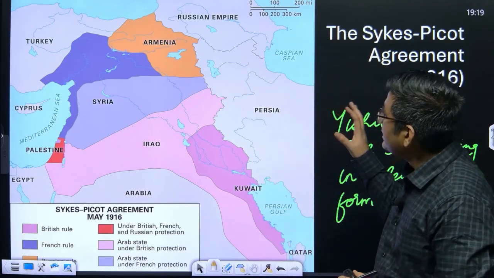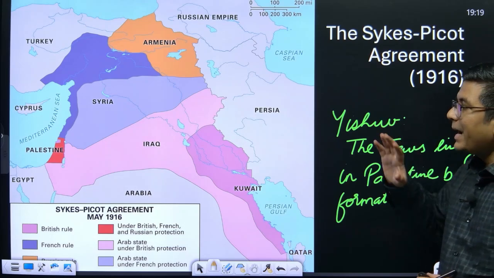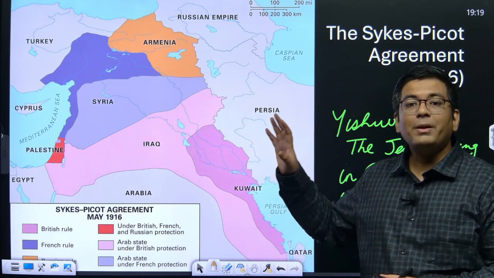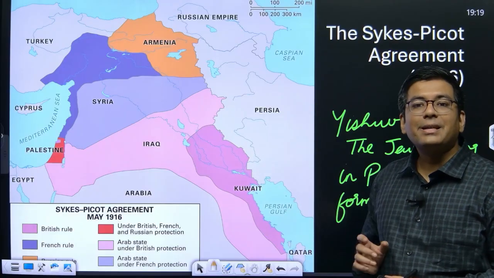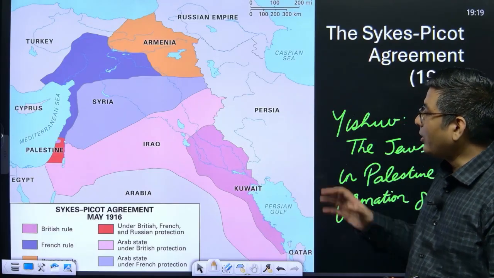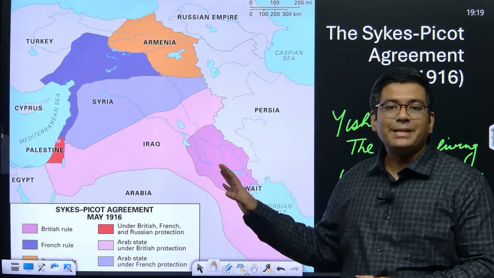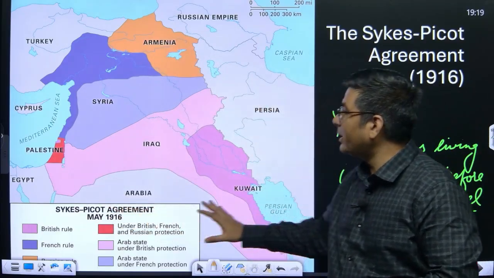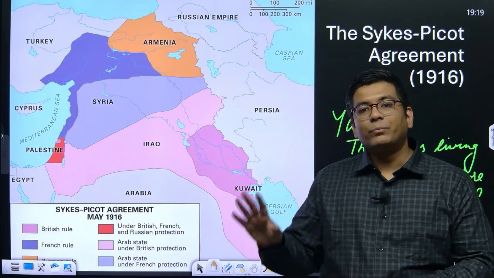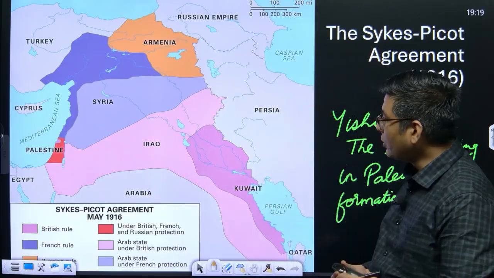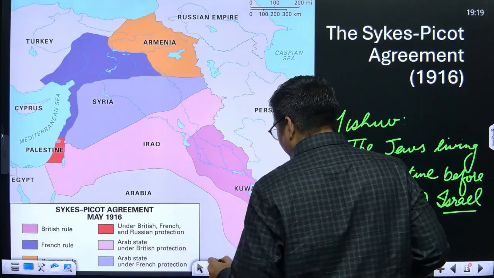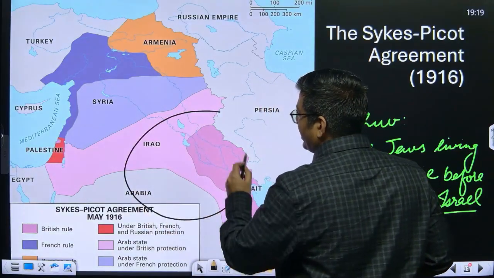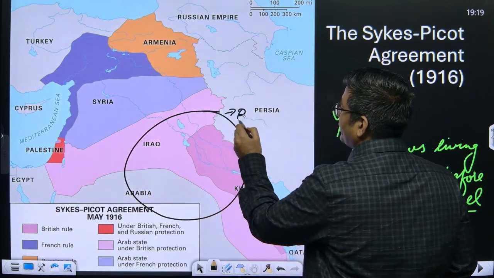So based upon this Sykes-Picot Agreement, the entire promise or commitment by the British that Palestine would be recognized as an Arab province was completely negated. What happened was that this entire region of the Ottoman Empire would be divided amongst these four powers. Okay, so this entire region was going to be with the British.